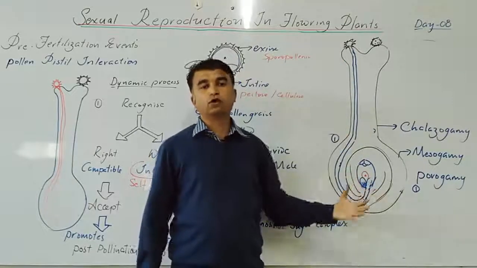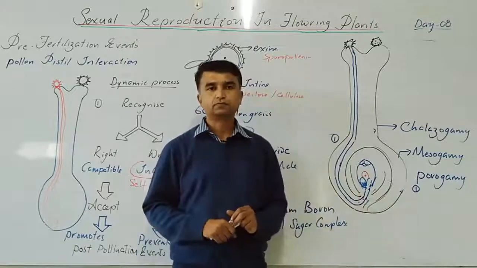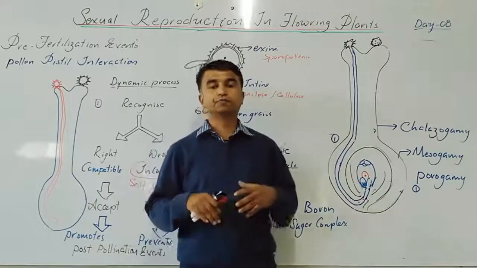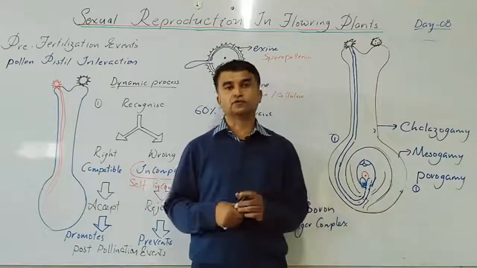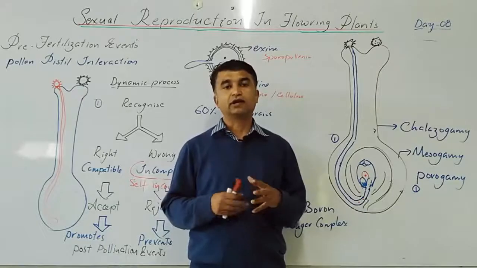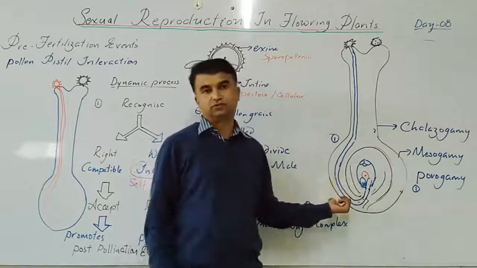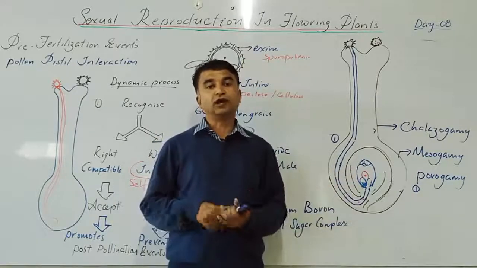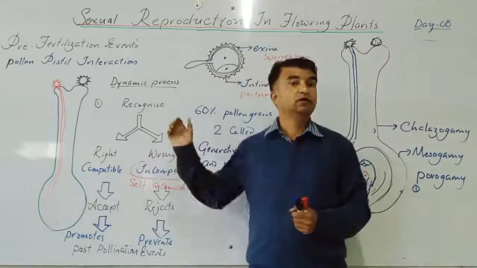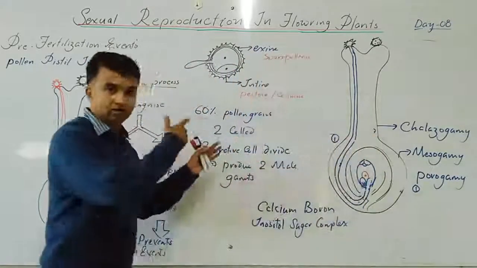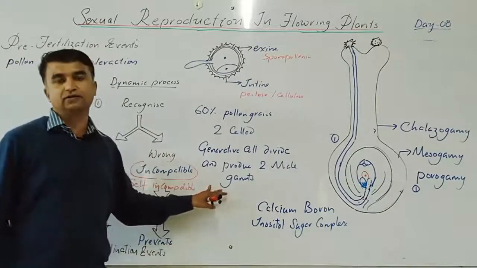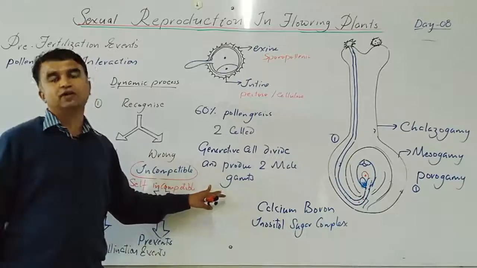Suppose I want to develop some superior variety. Plant breeders try to develop superior varieties to fulfill the demands of the population. Even hybrid varieties are the product of plant hybridization, where artificial hybridization is one topic. That topic we are going to cover after the completion of this event. So the next topic is artificial hybridization. That topic is also very easy.